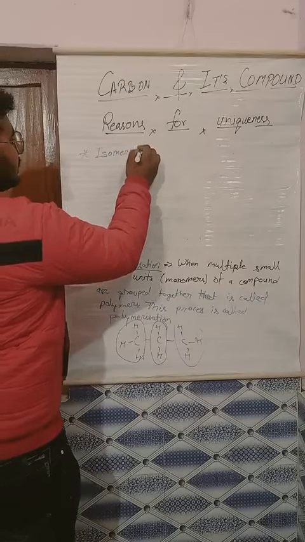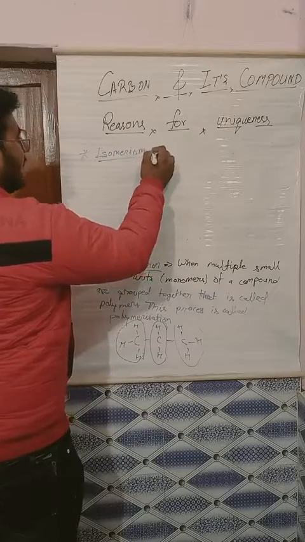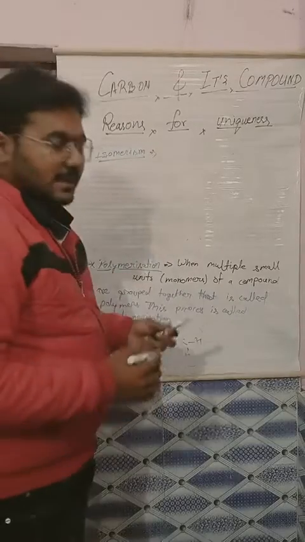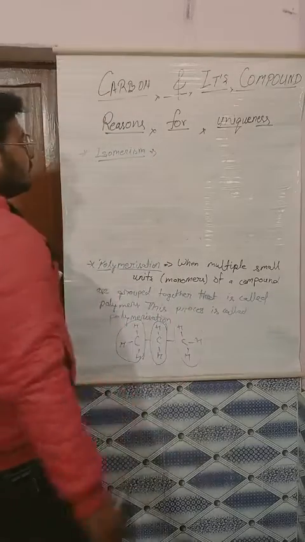Isomerism. So in isomerism, first of all, let's write the definition. Then after we will understand that.